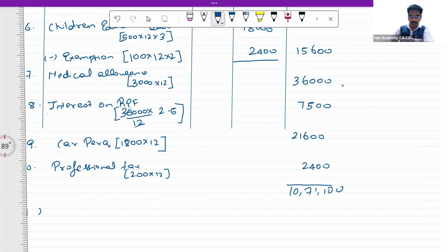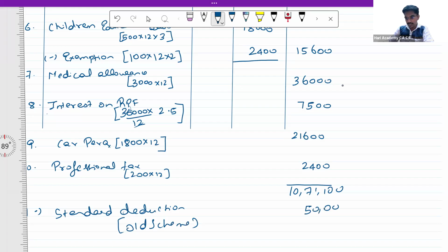From this, we have to make two deductions. First one is standard deduction. Standard deduction in case of old scheme is 50,000 only, and it is not 75,000. Remember this.